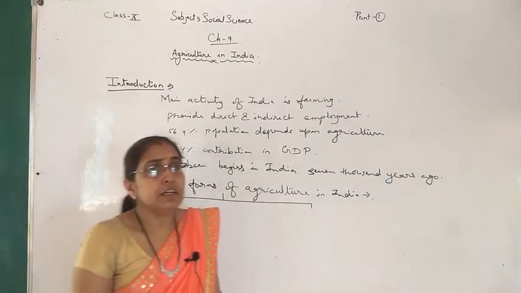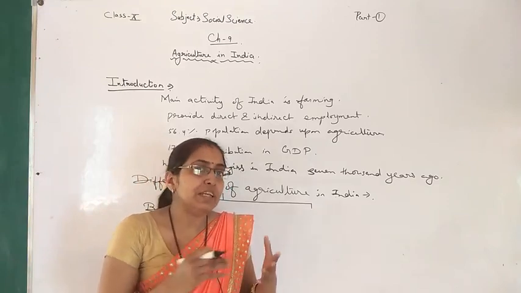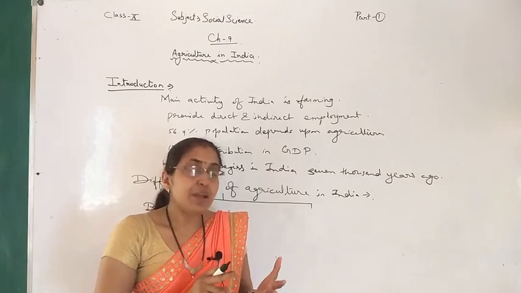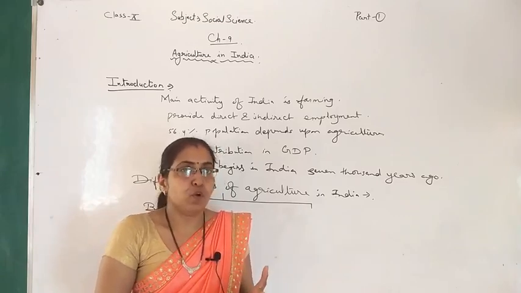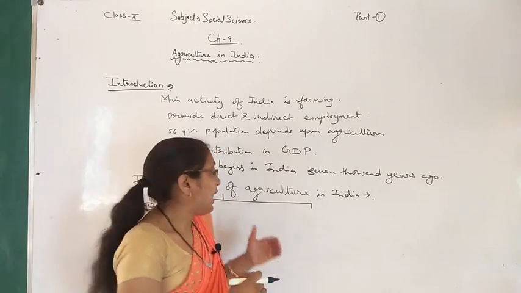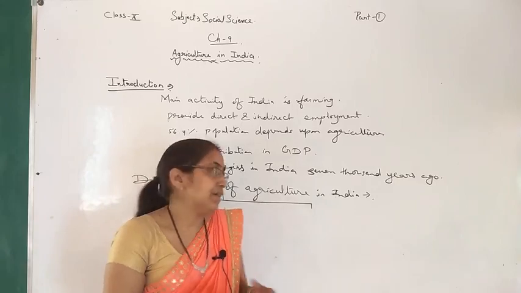You know that in India there are mainly 3 seasons. Actually there are 4 seasons but mainly 3 seasons, which are rainy, winter and summer. According to these 3 seasons, the crops of agriculture are divided into different parts.